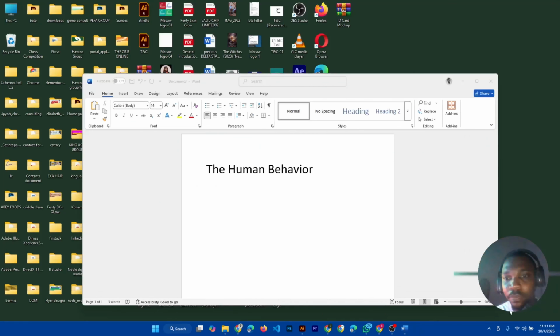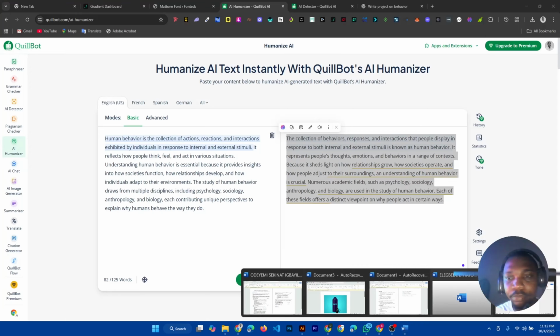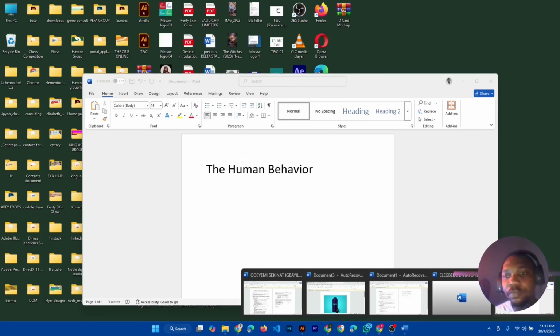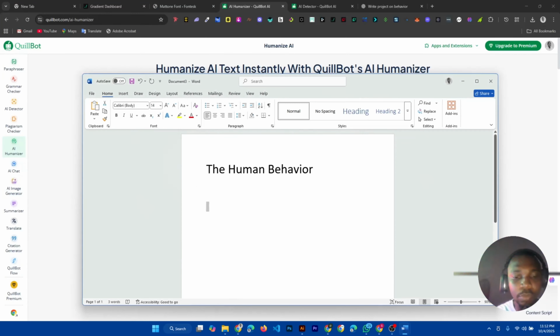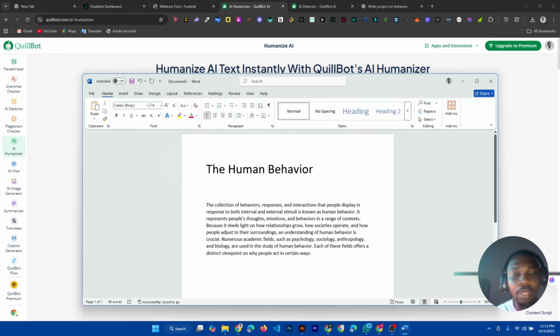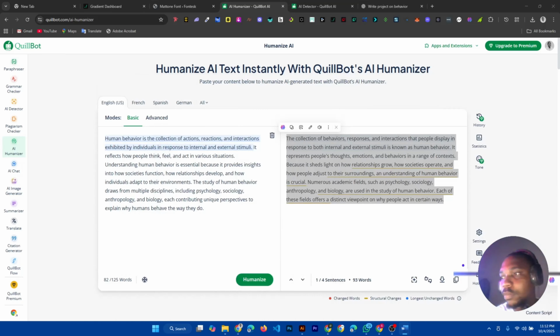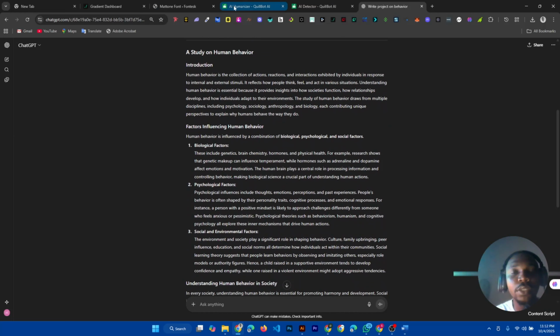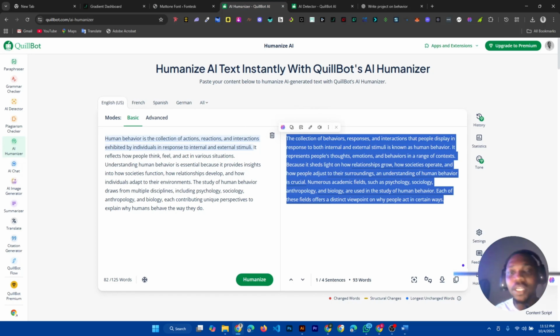So this is my project work. I'm just going to paste. So this is the new version that I have. Let me drag it here. Then I'll go back to ChatGPT again, copy the other ones like that, then you go to Keyboard, then humanize. So that's one for AI. If you're copying from AI for your project work, you can copy from AI, then humanize and paste on your project.